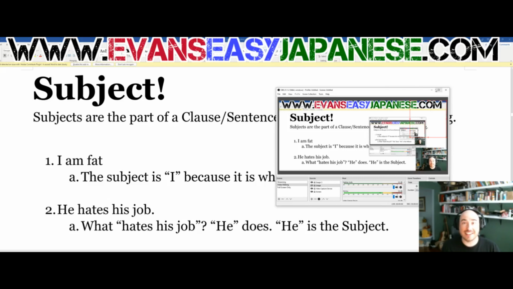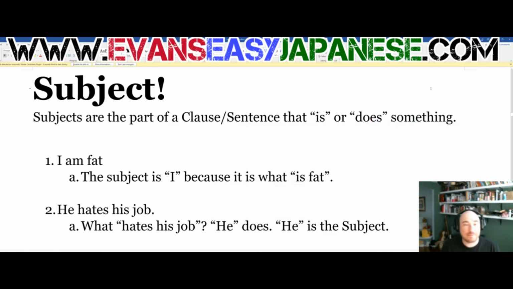Hello everybody, this is Evan Rogers looking oddly bright because my room is dark and I have the brightness on my screen cranked up, so it looks like I'm glowing.